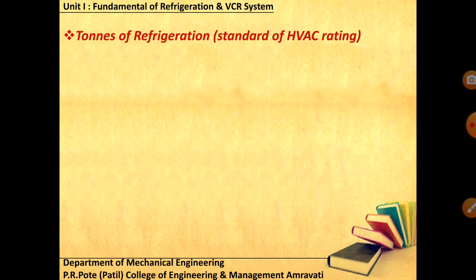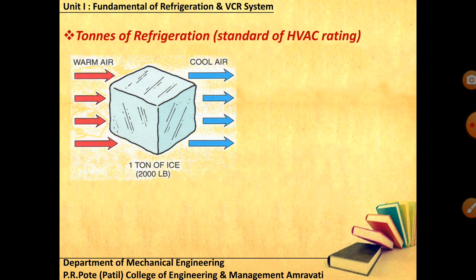If you go to any showroom to purchase an AC, they ask about 1 ton, 2 ton, 1 TR, 2 TR, 1.5 TR, and they also ask about the size of your room. Accordingly they have their standard specification sheet, and according to the size of the room they'll suggest you take a 1 TR AC. So what exactly is that? This example will make it clear. Let me say I have 1 ton of ice. This is 2000 pounds, in American standards, and we'll convert it into kgs.